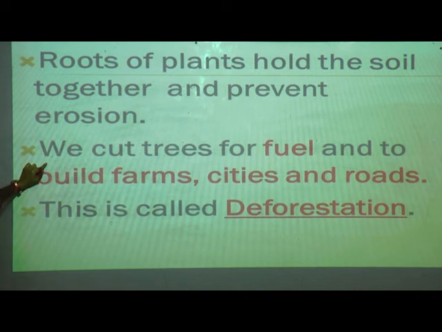For what purpose are we cutting them? For fuel, which we get from the trees. And to build farms, cities and roads, to make new roads and new things. So due to the cutting of the trees, it becomes deforestation. That is the reason for soil erosion.